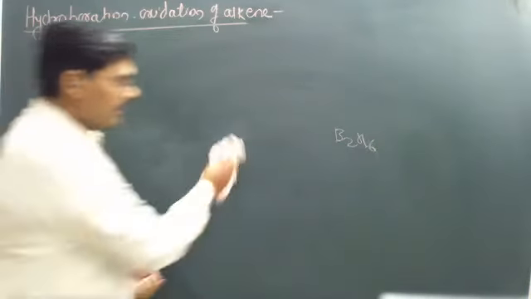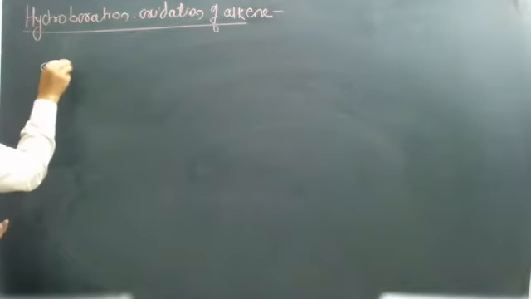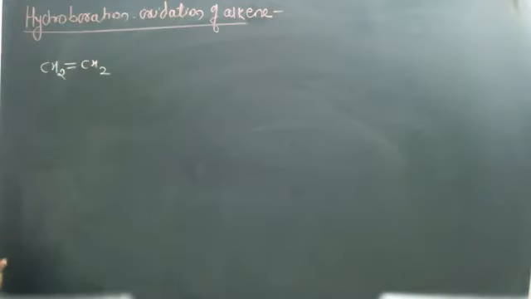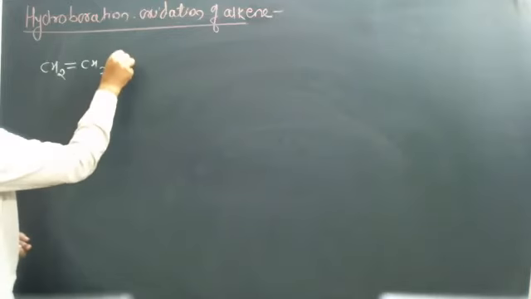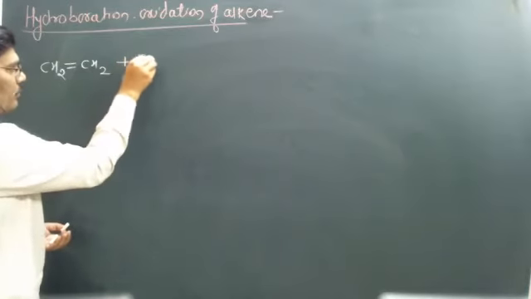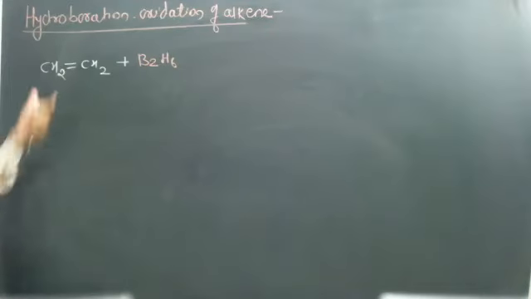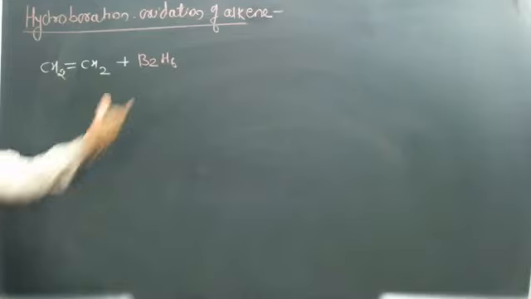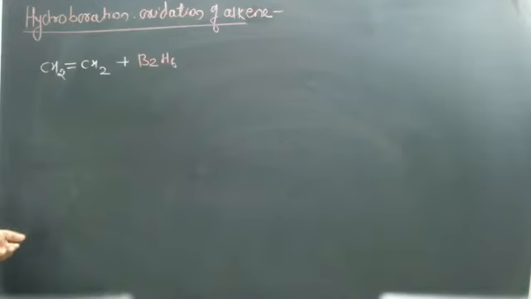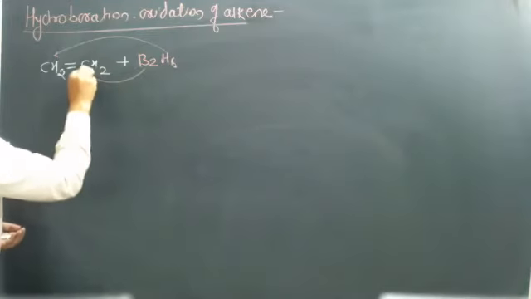In that reaction, firstly diborane is reacted with alkene. We can take the example of alkene CH2=CH2. When this alkene is reacted with B2H6 diborane, the hydrogen atom is added to one carbon atom and boron is added to the other carbon atom.